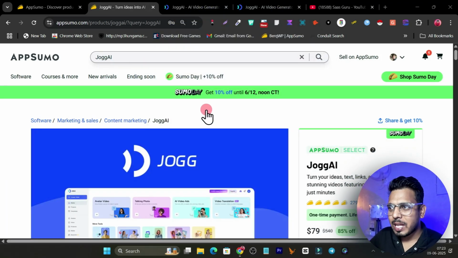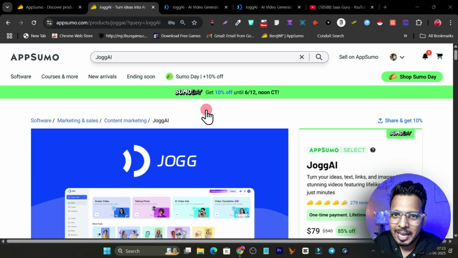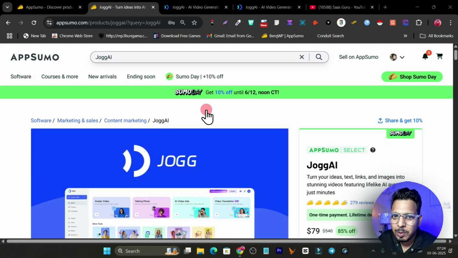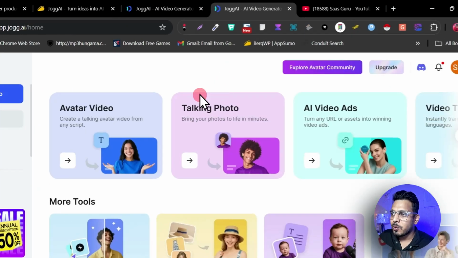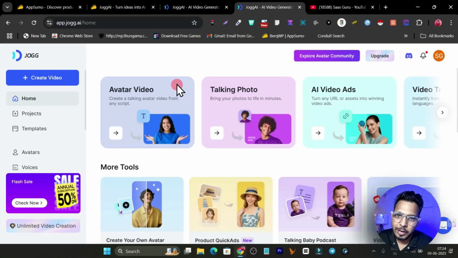So we have good news. AppSumo Lifetime is back again, and in this video I'm going to review one of the most popular tools, which is back again for this sale. This is Jogg AI, an avatar alternative. With its help you can create so many videos with your own voice. You can clone yourself, you can clone your voice. And first let me give you an example here.